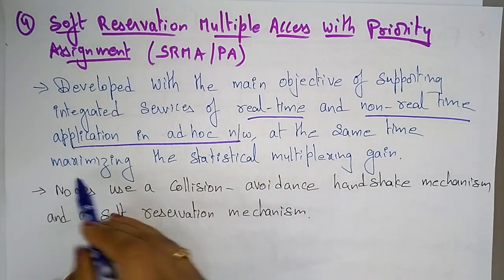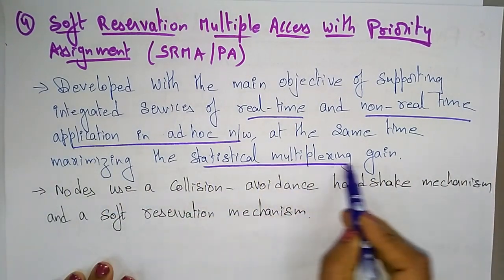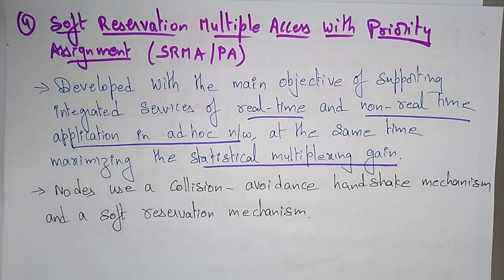At the same time, it maximizes statistical multiplexing gain. So the main use of this protocol is supporting both real-time and non-real-time applications in ad hoc networks, and also it maximizes the statistical multiplexing gains.